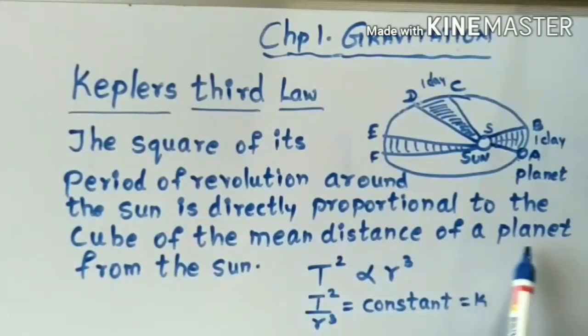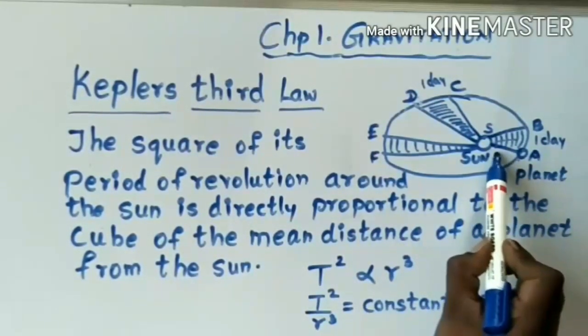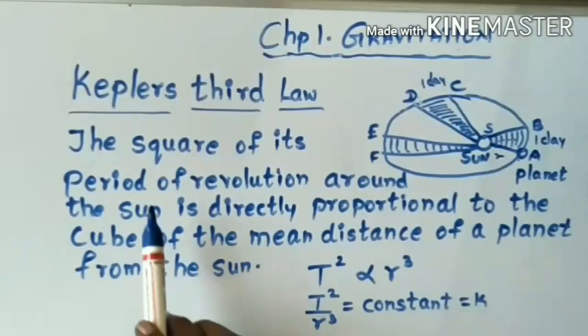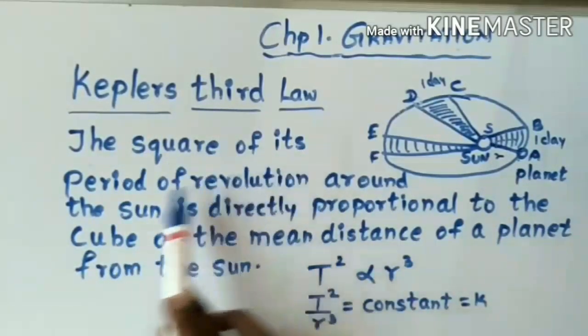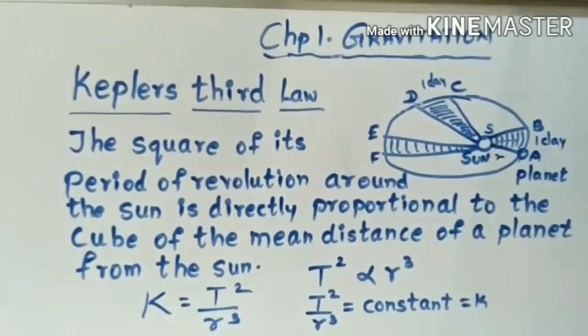Now the mean distance of a planet from the sun, from the planet to the sun, the distance we call R. So here, according to Kepler's third law, the square of the period of revolution, that is T square, is directly proportional to the cube of the mean distance. So you take the cube of the mean distance. Our mean distance is R of the planet from the sun. So T square upon R cube is equal to a constant, and our constant is K. Therefore K is equal to T square upon R cube. This is our Kepler's third law.